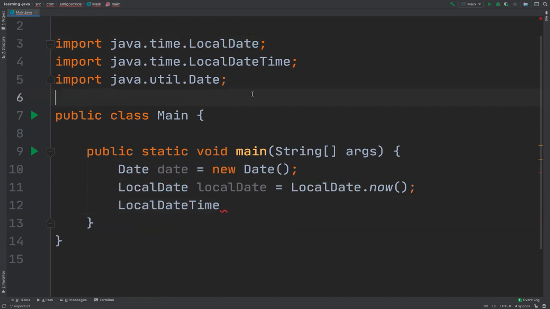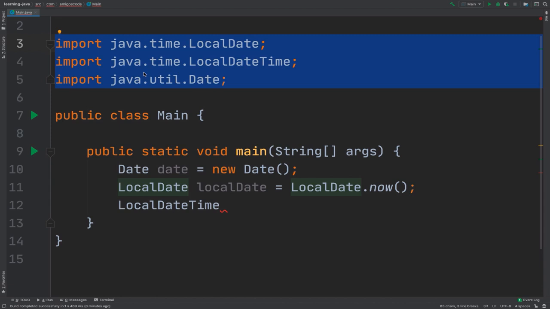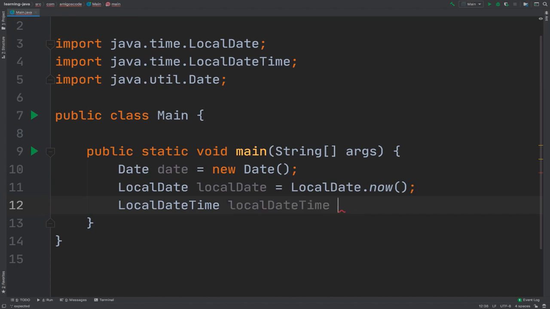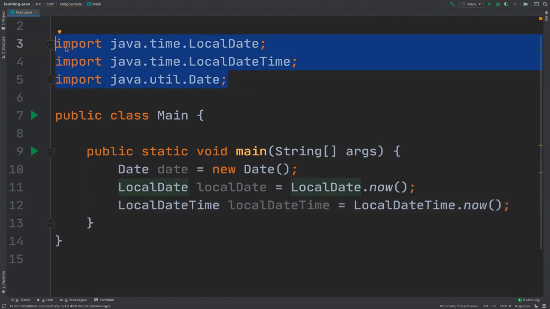So you'll see these imports simply when you want to bring in classes that belong to different packages. So let me just name this, and this will be like that now, right? So this is the way that you should really be importing these.